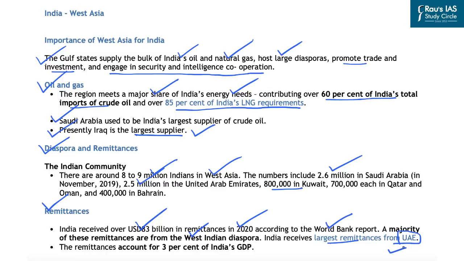Remittances account for about 3% of India's GDP, or gross domestic product. So this is the importance of remittances to India, and that is why the diaspora that lives in West Asia and sends back money to India is very crucial for India's relations with West Asia.